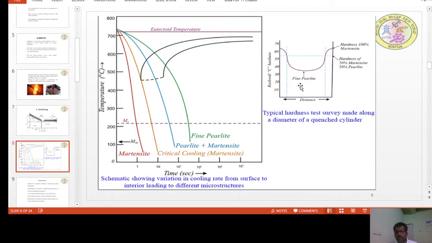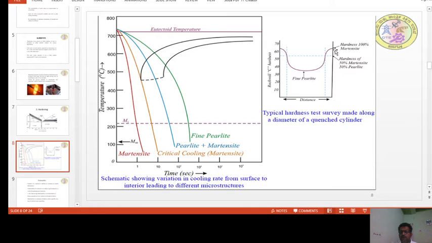And here you can see how the hardness varies along the diameter of the specimen. So this is the specimen, and this is the distance or diameter, and it is quenched for hardening, and at various points along the diameter they have measured the hardness or formation of martensite.